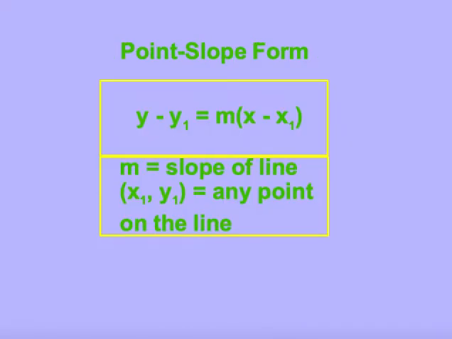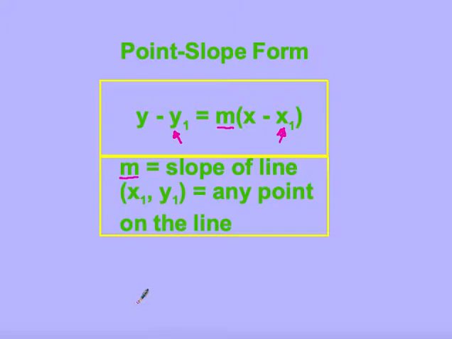Okay? Now, we also have learned in Algebra 1 a form called point-slope form. Now, you use these two different equations differently. This one we're going to use if we are given the slope of the line and if we're given not the y-intercept, but we're given any other point on the line. When we get that other point, that replaces this x sub 1 and that replaces the y sub 1. So make sure you get this formula written down into your notebook.